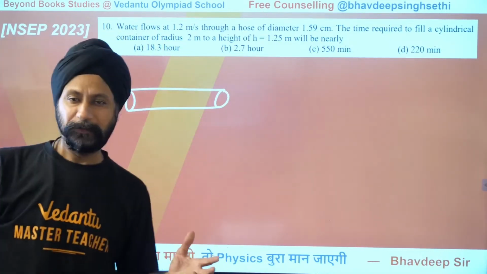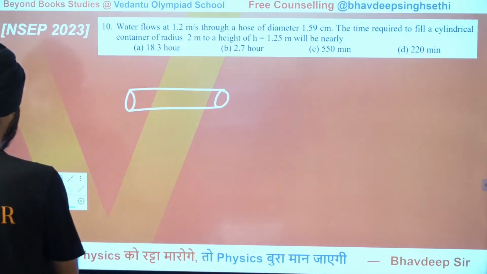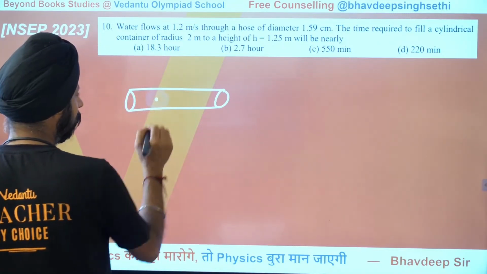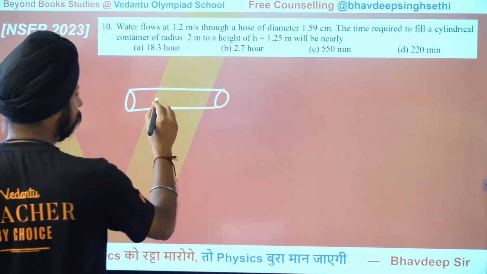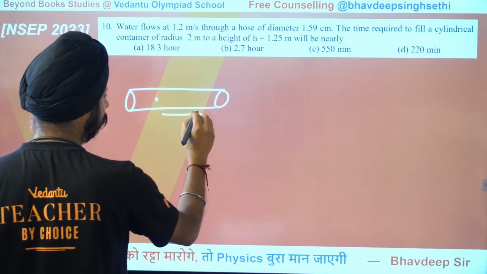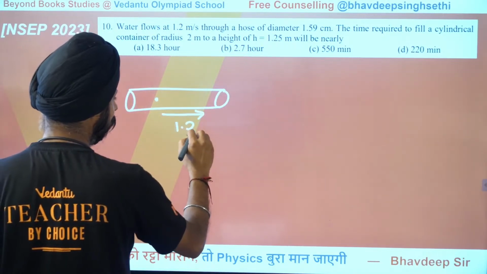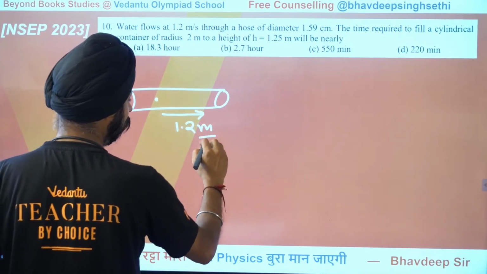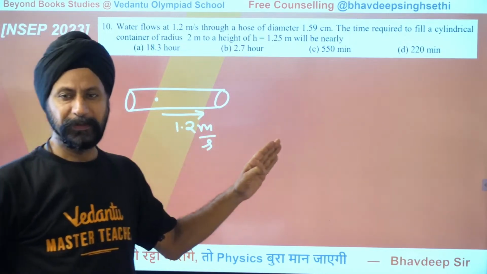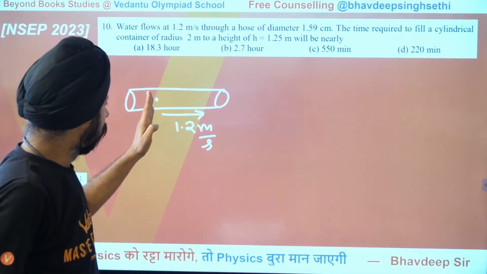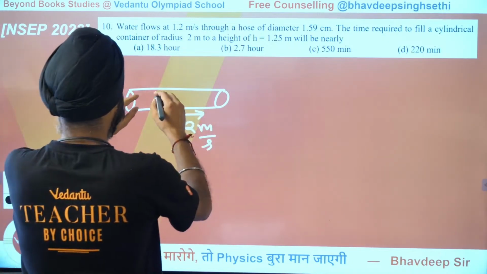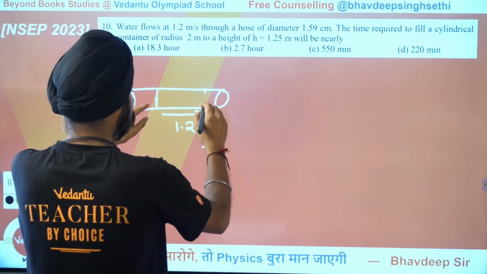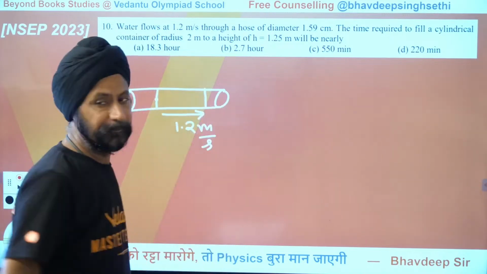So how much water flows in 1 second? So let's say basically if there was a molecule here, a water molecule, it is 1.2 meters per second. So this molecule would have traveled 1.2 meters in 1 second. So all those molecules here would have shifted 1.2 meters here. So basically, the flow of water per second would be all these molecules that have flown in 1 second.